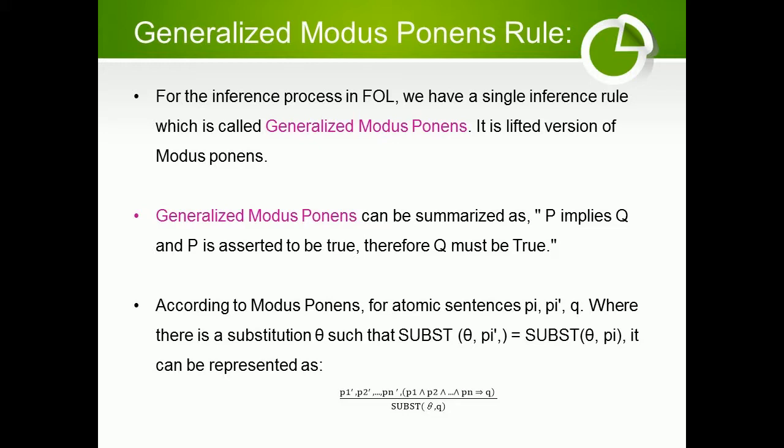Generalized modus ponens rule. For the inference process in first-order logic, we have a single inference rule which is called generalized modus ponens. It is a lifted version of modus ponens. Generalized modus ponens can be summarized as: P implies Q and P is asserted to be true, therefore Q must be true. According to modus ponens, for atomic sentences pi, pi', q, where there is a substitution theta such that Subst(theta, pi) equals Subst(theta, pi'), it can be represented as in the figure below.